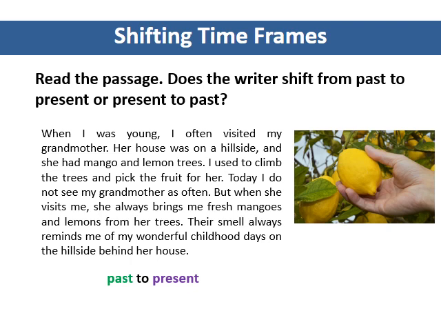This passage begins with a story from the past, explaining the writer's days at her grandmother's house as a young person. Where does the writer shift from the past to the present? The shift occurs after the word today. Writers often use the words today or now to introduce a shift to the present. The verbs that follow this time word are then typically used in the present tense.